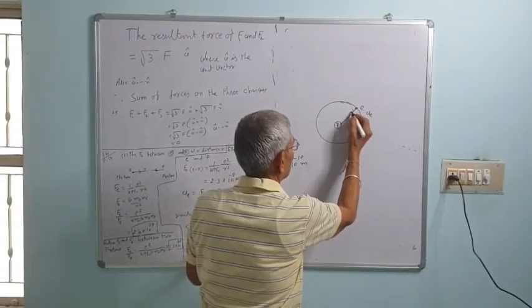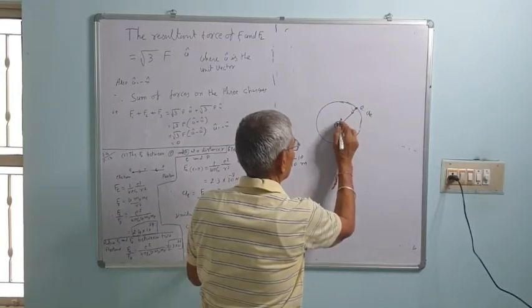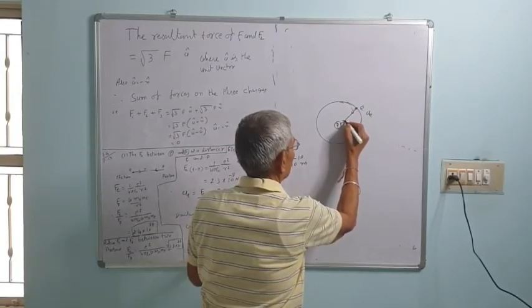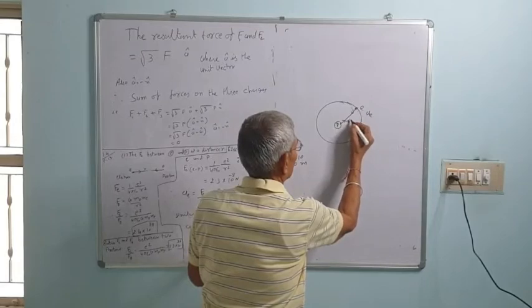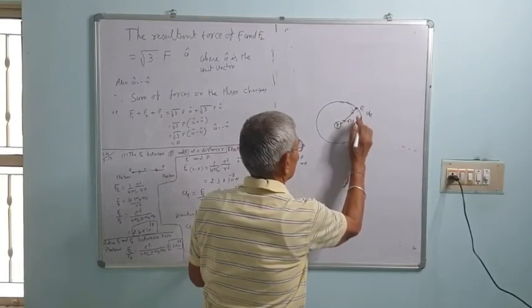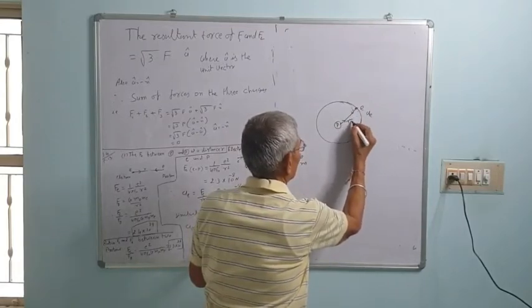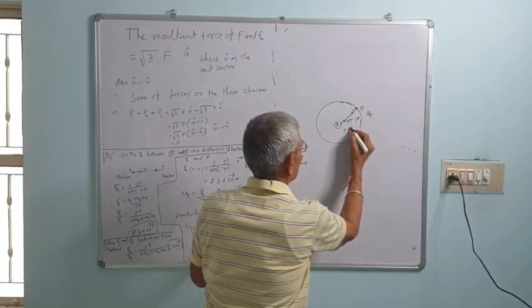Correct. This electron exerts this way and proton exerts this way. The distance r is equal to 1 Angstrom unit, that is equal to 10 raised to power minus 10 meter.